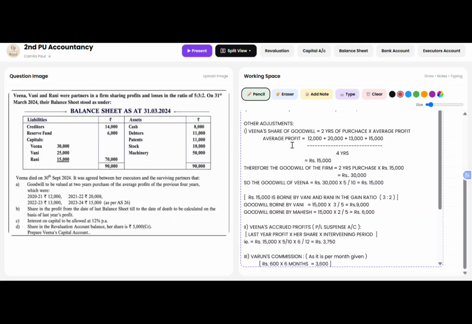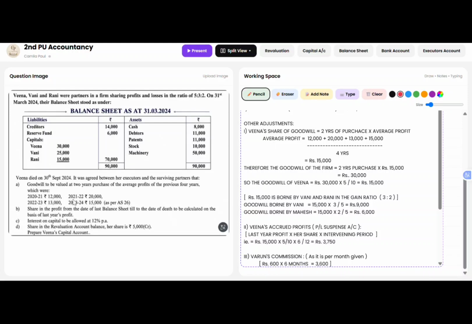So the goodwill of the firm should be calculated as 2 years' purchase into the average profit of the previous 4 years. So first we have to find out the average profit based on the last 4 years' profits.